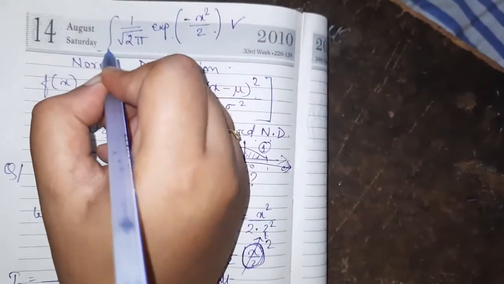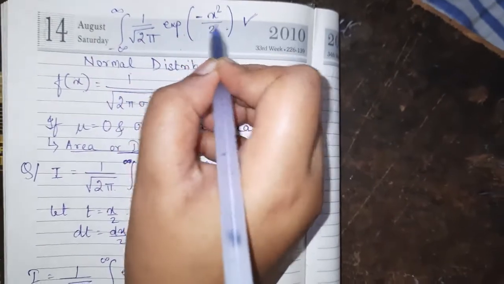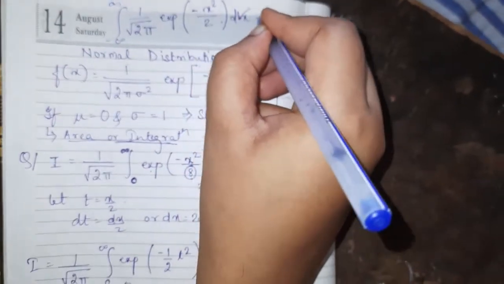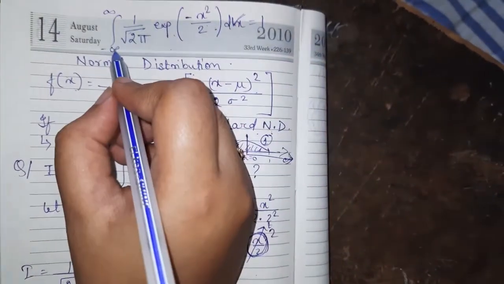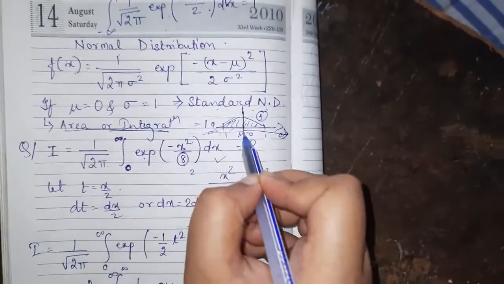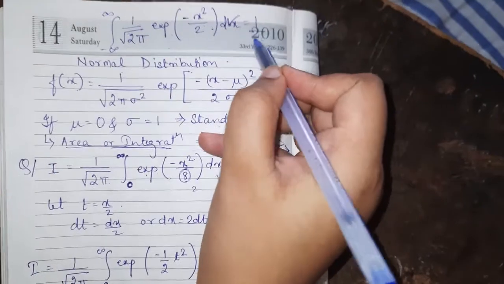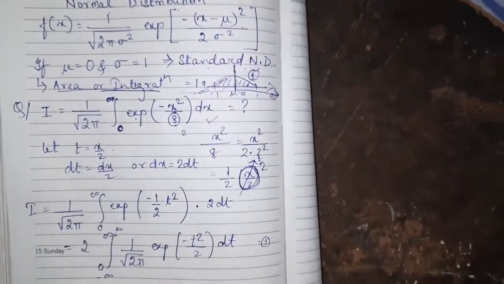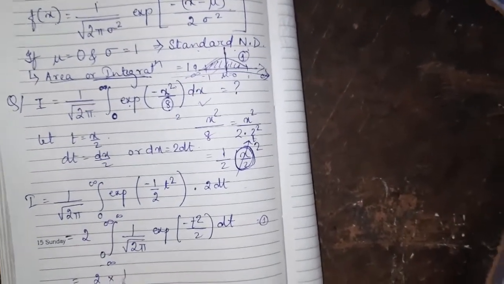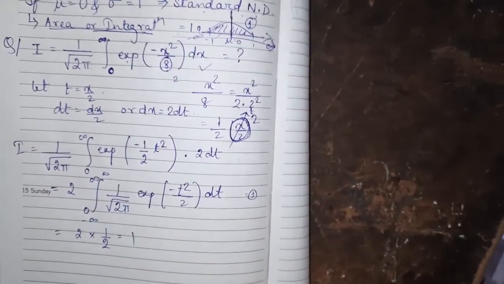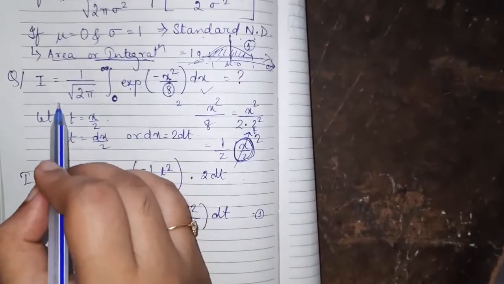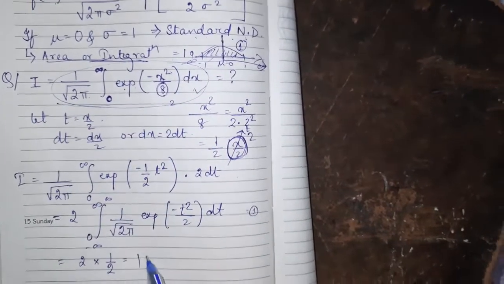have been 1, that is integration minus infinity to infinity of the function dx is equal to 1. But here we are taking the half of it from the middle, so it will be 1 by 2. So 2 into 1 by 2 is equal to 1. The integration of this whole thing is equal to 1.